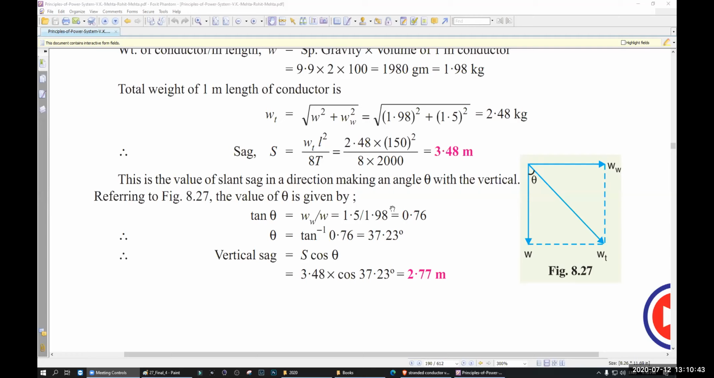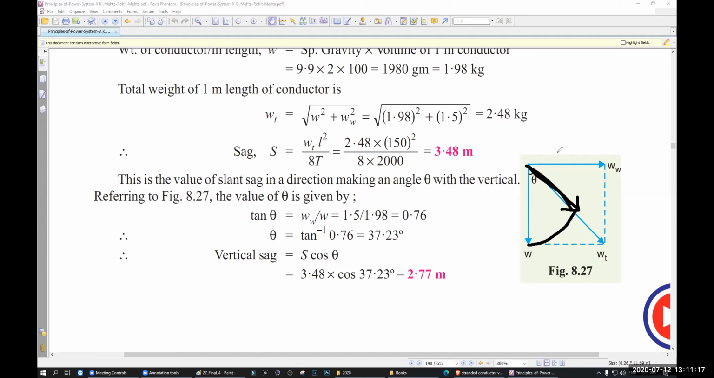From there, they put the value 1.5. WW is 1.5. We know it. W is equal to 1.98. That we already know. So they got 0.76. Because they didn't use WT. See, they didn't use WT because WT will be a bit smaller. Why? Because if for wind it goes like this, up to D will be WT. That's why they didn't use WT.